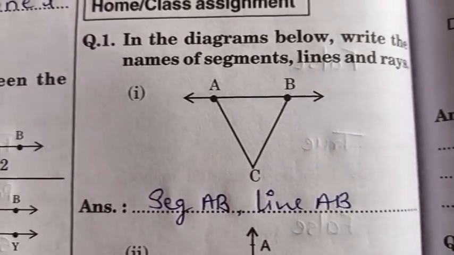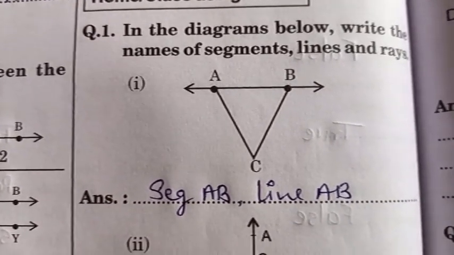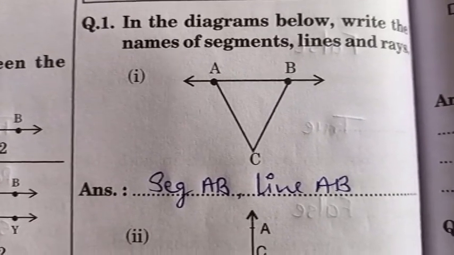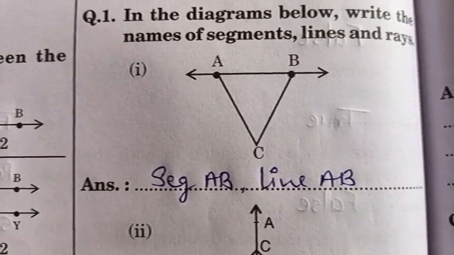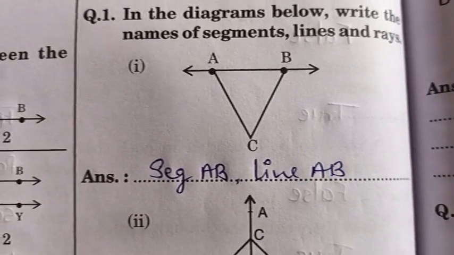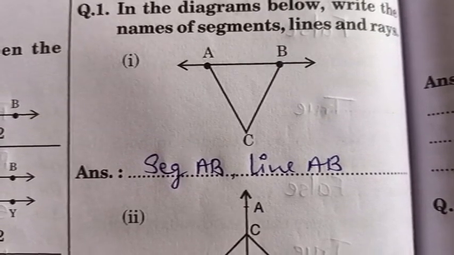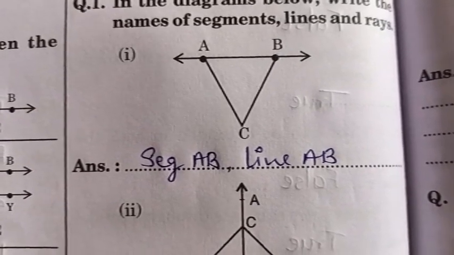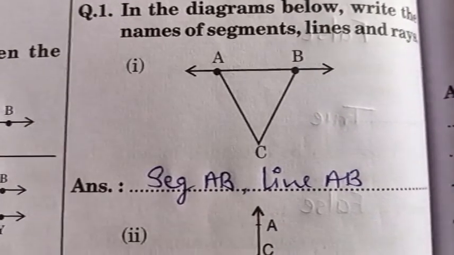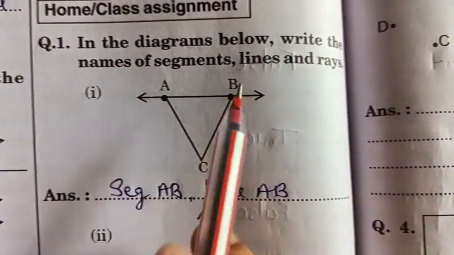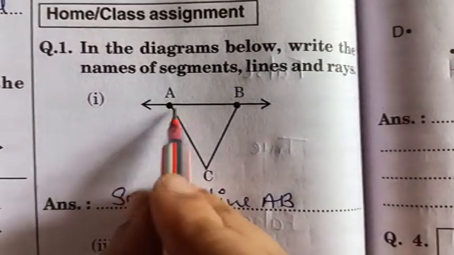Then there is a class assignment or home assignment, that is the homework part. In that, what they have told: in the diagrams below, write the names of segments, lines and rays. Okay, so I have written segment AB and line AB. Is that clear? It is line AB. Now here students, it is line AB and segment AC.